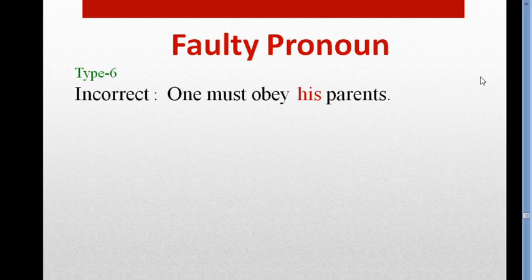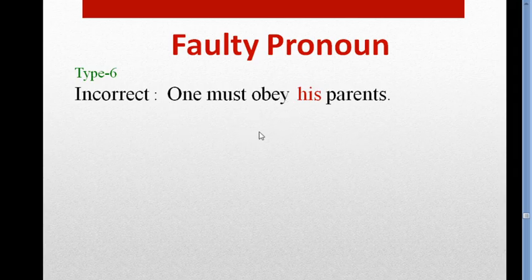Okay, so the rule is, if the word one is used as subject or object, then after it as a pronoun we use one. The pronoun should be one. The subject is one, and the pronoun should be one also.